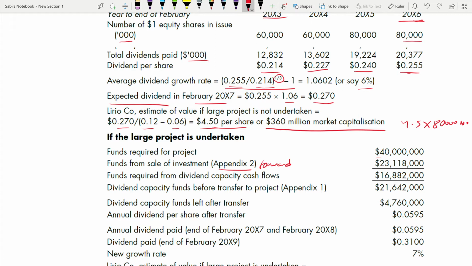Then the funds required from dividend capacity cash flows, the balance, is 16,882. Out of this, how much do you have? Dividend capacity funds before transfer to project. So what is the dividend capacity? How much do you have from appendix 1?